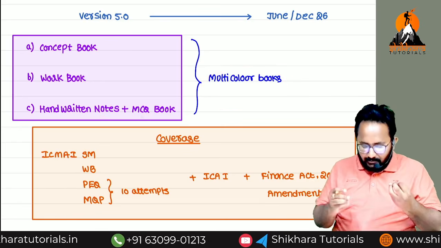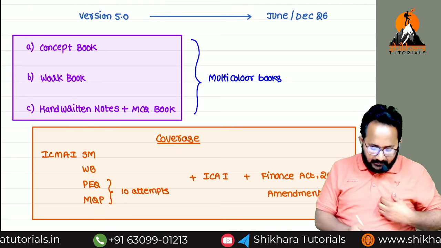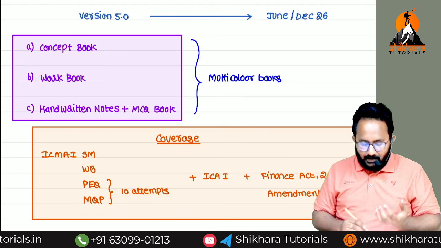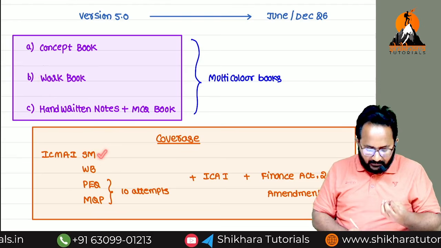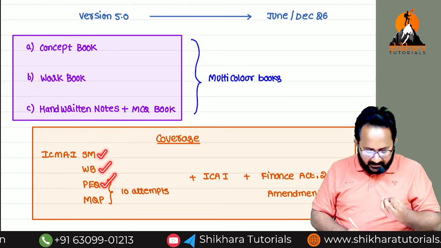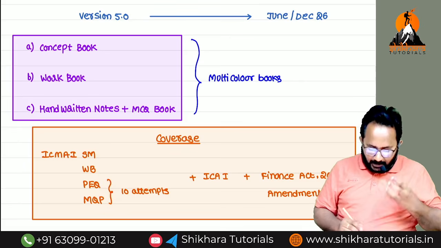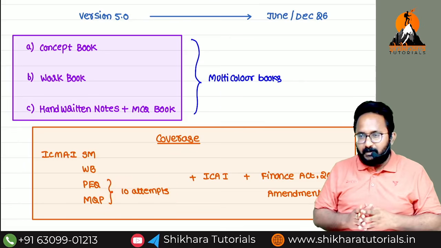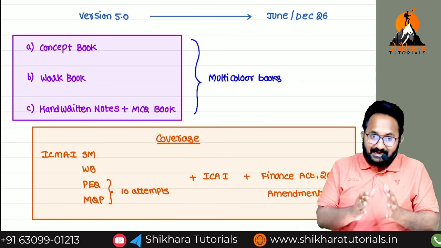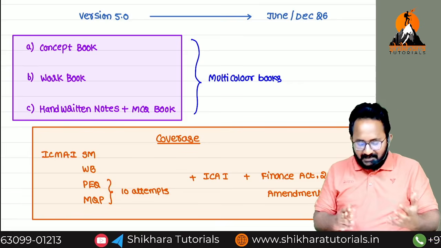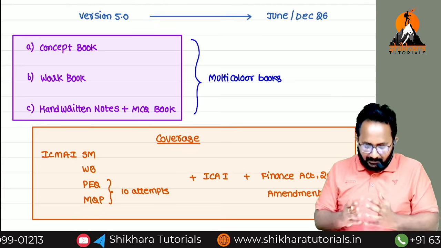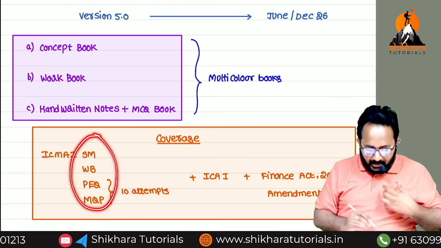Now, many students are asking whether the workbook contains the ICMAI study material questions, past examinations and MQPs. Coming to the past examinations and MQPs, I considered nearly 10 papers. Whatever the necessary amendments are, I changed them. Now I have included nearly 400 questions in our workbook.